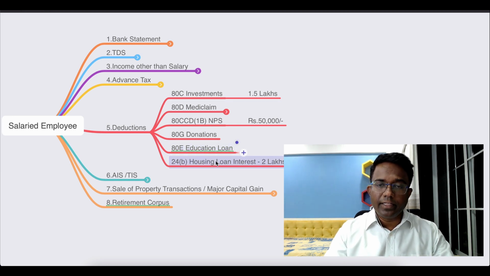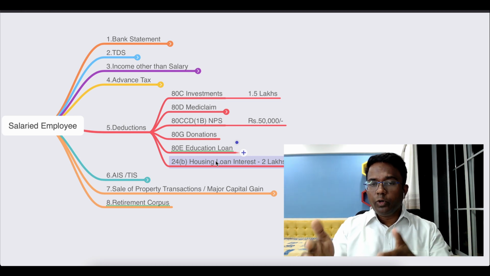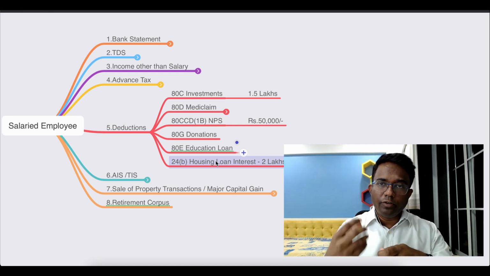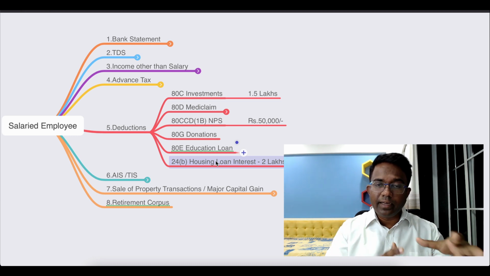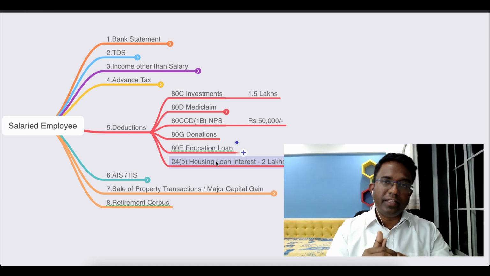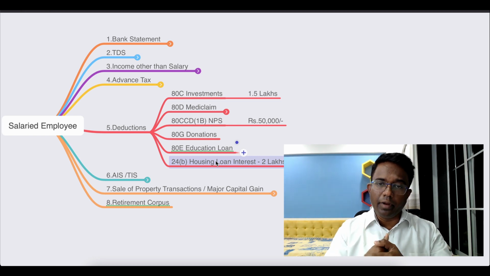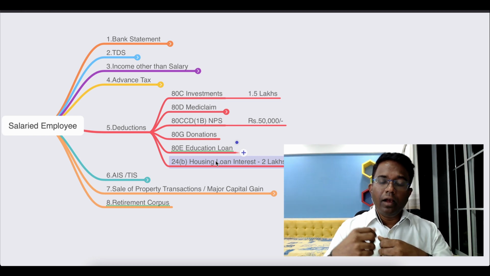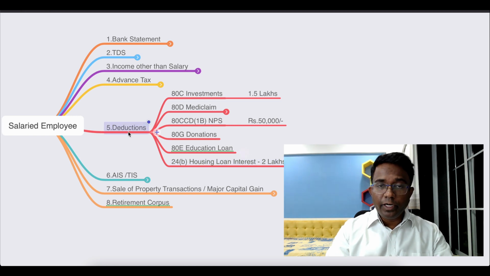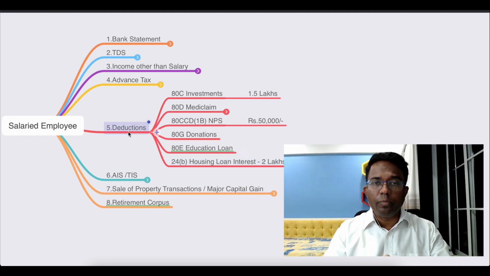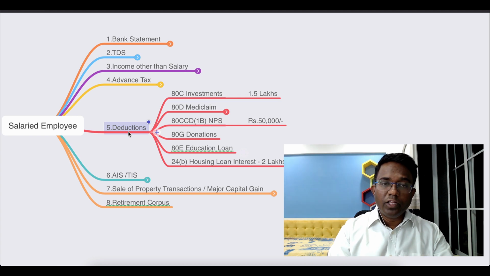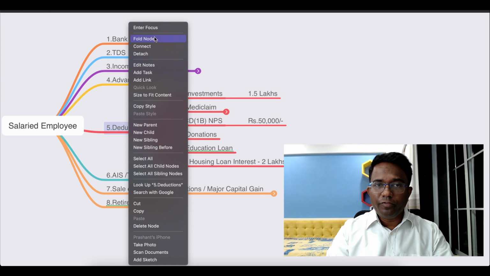इसमें बहुत बार ऐसे हो जाता है कि it is available up to 2 lakh, बट बहुत बार लोगों का या तो हाउसिंग लोन खत्म हुआ रहता है या इंटरेस्ट 2 लाख से कम रहता है, एंड स्टिल दे डिक्लेयर 2 लाख रुपीज विद द एम्प्लॉयर, एंड जब भी टैक्स फाइलिंग का टाइम आता है तो पता चल जाता है कि यार अपना इंटरेस्ट तो कम है. या ऐसे भी हो सकता है कि you need to check who is claiming the interest, you or your spouse. That you need to decide on this aspect, and you need to submit the documents or proof to your employer before the due date, so that they will deduct the appropriate TDS in the month of February and March.